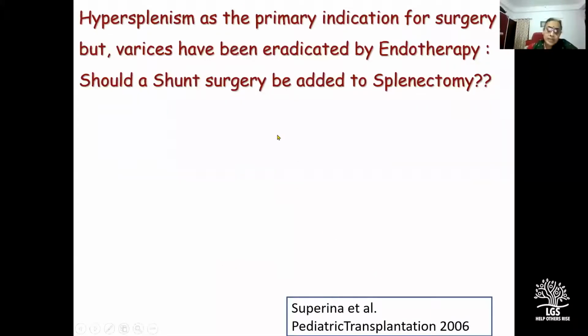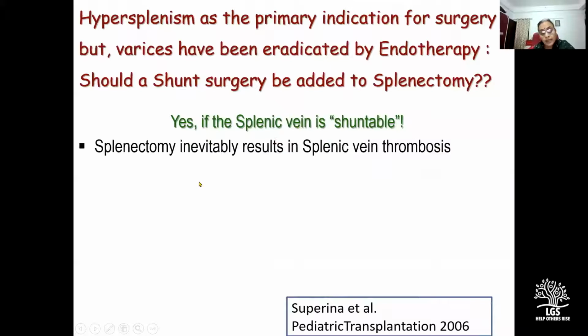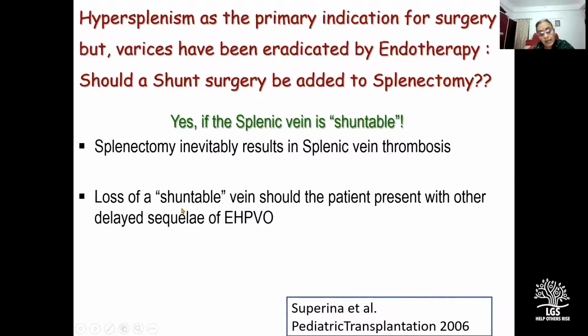So this brings us to the next important question: if hypersplenism is the primary indication for surgery and varices have been eradicated by endotherapy, should a shunt surgery be added to splenectomy? And this is a very common scenario in our practice because we have a very active department of gastroenterology who are very enthusiastic about endotherapy. The answer is a definite yes if the splenic vein is shuntable, because splenectomy inevitably results in splenic vein thrombosis and hence loss of a shuntable vein should the patient present with other delayed sequelae of EHPVO.